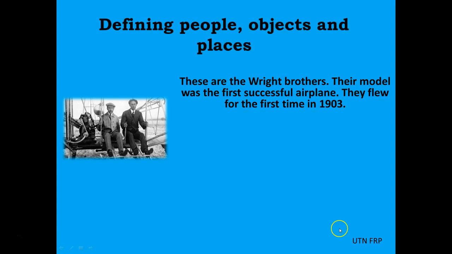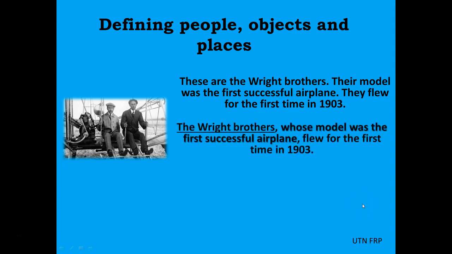Now let's see. Do you remember the Wright brothers? Okay, let's combine the information now. The Wright brothers, whose model was the first successful airplane, flew for the first time in 1903. Pay attention to this. This is a different word, and we use it to make reference to their possession, their model.